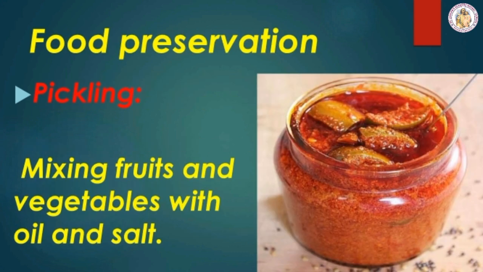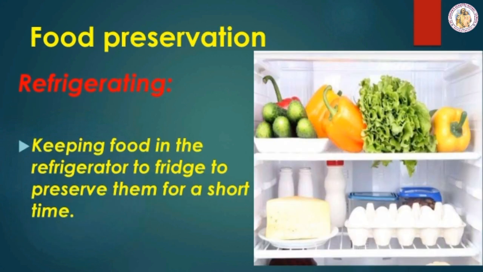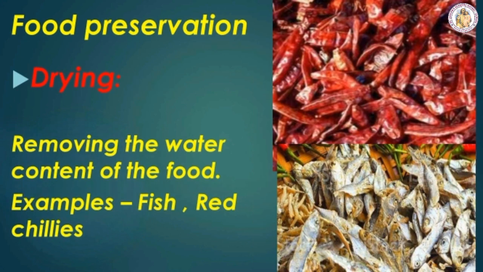Food preservation. We can preserve food for a long time by using the following methods. First one is pickling. Mixing fruits and vegetables with oil and salt. Example, pickle. Next one is refrigerating. Keeping food in the refrigerator, that is fridge, to preserve it for a short time. Example, fruits and vegetables. Next one is drying. Removing the water content of the food. Example, fish and red chilies.